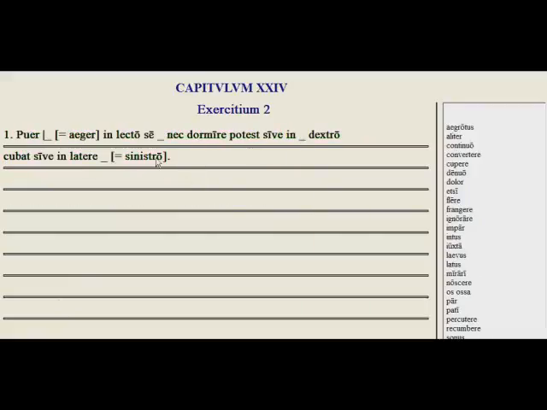We have our vocab exercise. So if we read carefully, then three times. Remember, always read three times. Puer, the boy. Now we want the same word that means sick, aeger, which is aegrotus. The sick boy, in lecto se. So we want the new word for turning himself over in his bed.